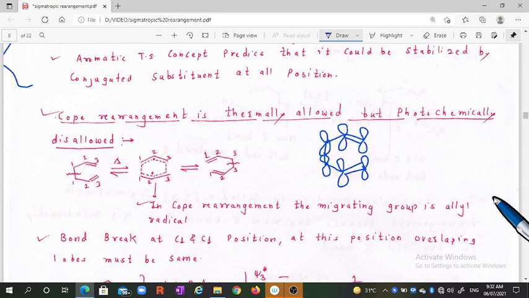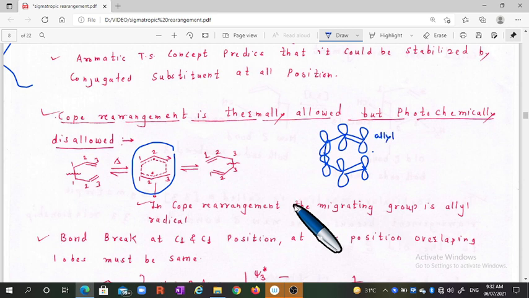That is the starting material, and from the starting material we will obtain the allyl radicals, which will move through this six-membered state. In this case this is the allyl radical, first is the allyl one. When that breaks, it is converted to an allyl radical, and the other is also an allyl radical.